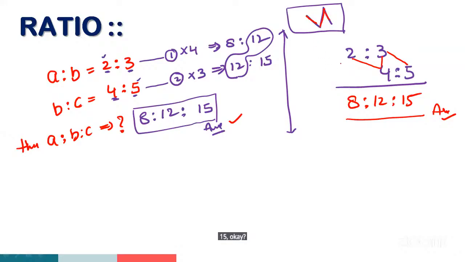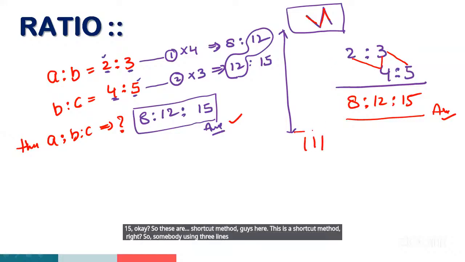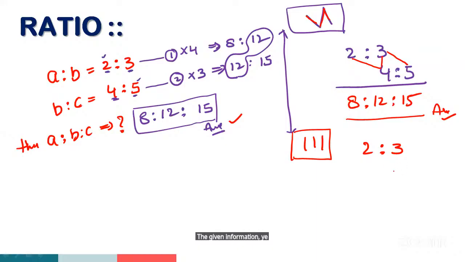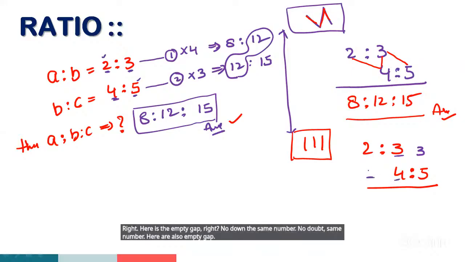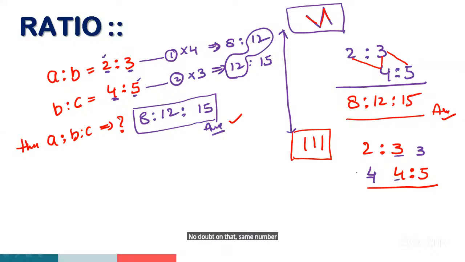Okay, so this is a shortcut method, guys. Somebody uses 3 lines also, just remember 3 lines. The given information, A is to B is 2 is to 3. Give one gap. And B is to C is 4 is to 5. Here is the empty gap, note down the same number. Here also an empty gap, note down the same number.